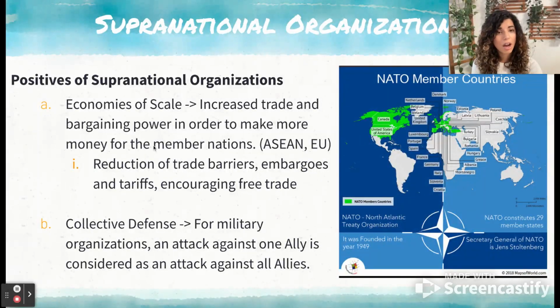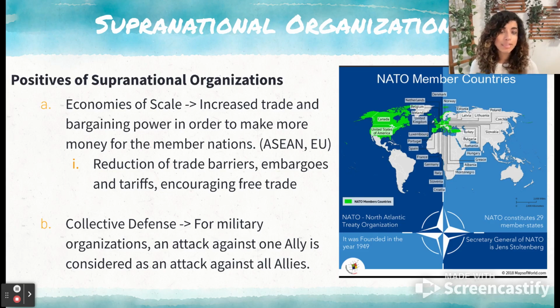Also, this idea of economies of scale, or increased trade and bargaining power in order to make more money for the member nations. So being part of these groups can mean that you have access to a reduction of trade barriers, a reduction of embargoes and tariffs. There might even be some free trade relationships and agreements, which are beneficial to those that are part of these groups.